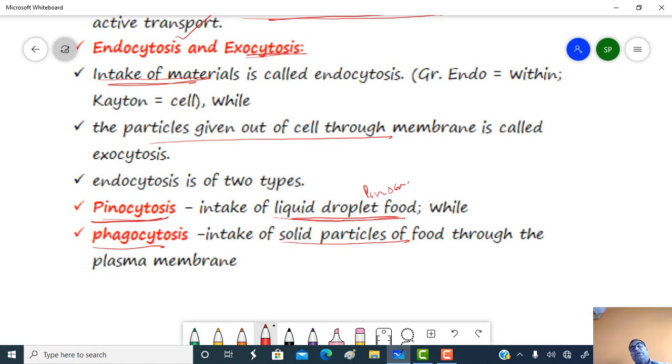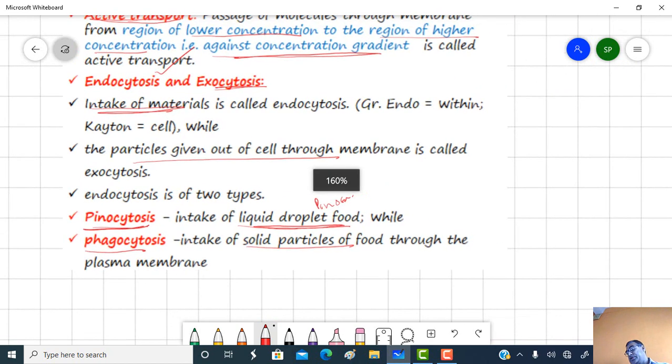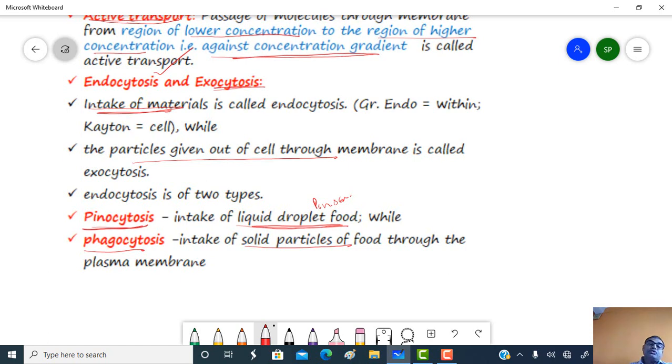So endocytosis and exocytosis play a very important role in the digestion process. Lysosomes play a very important role in the digestion of extracellular material. So endocytosis and exocytosis is another function.